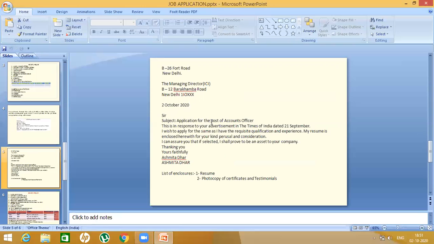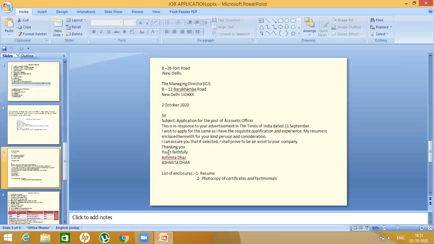Subject: application for the post of accounts officer. This is in response to your advertisement in the Times of India dated 21 September. I wish to apply for the same as I have the requisite qualification and experience. My resume is enclosed herewith for your kind perusal and consideration. I can assure you that if selected, I shall prove to be an asset to your company.